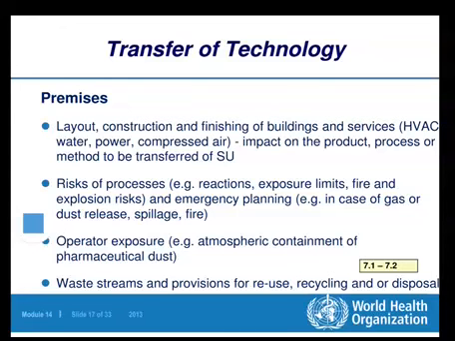So the layout, construction and finishing of buildings and services like HVAC, that is heating, ventilation and air conditioning, water, power, compressed air. These are the things which can have an impact on either the product or process or the method to be transferred.